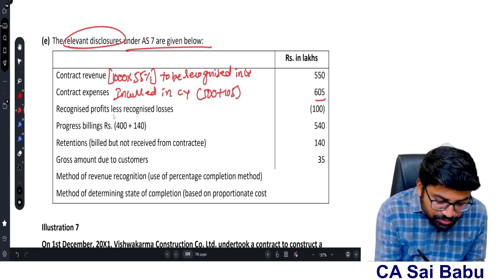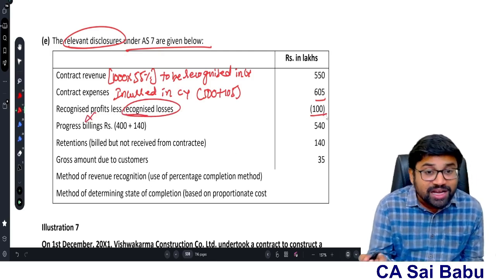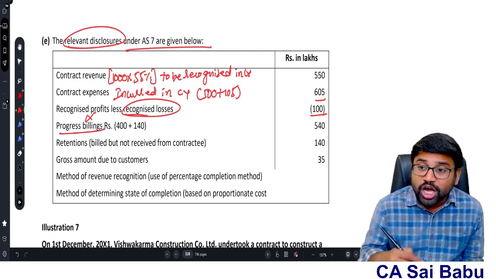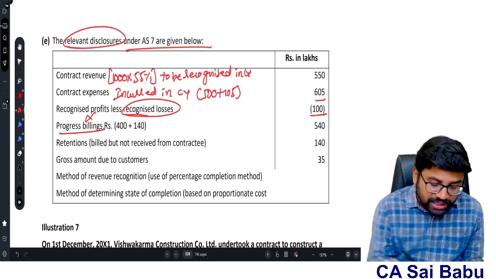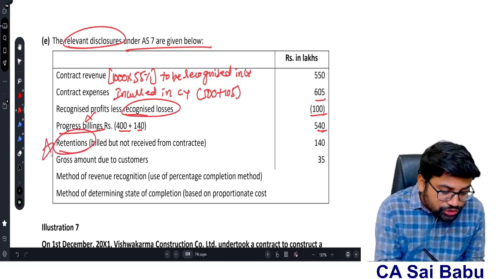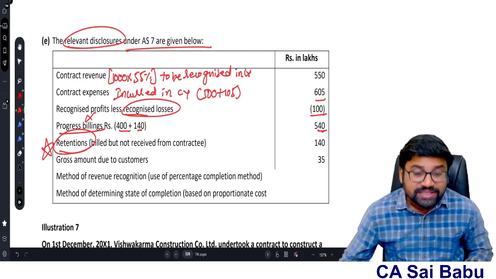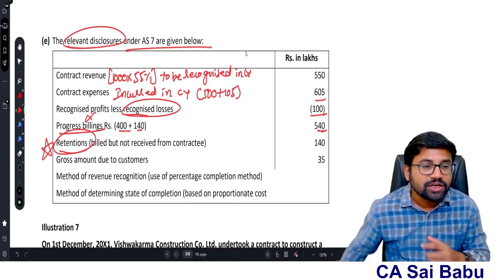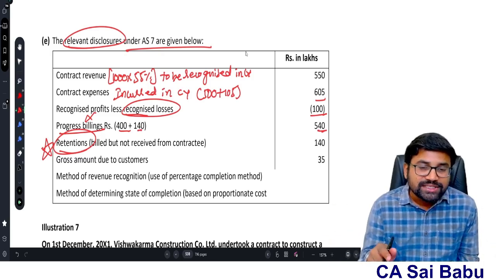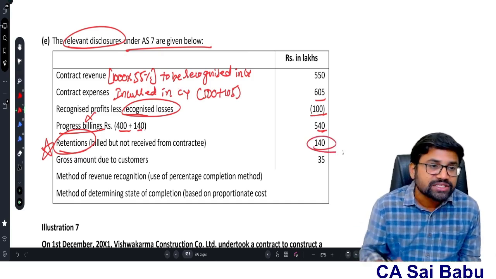Now what is the recognized profit less recognized losses? Recognized losses we got, no profit. How much? 100 loss. Now progress billings also we need to show. Progress billings means how much amount collected from the customer plus yet to be collected: 400 plus 140, 540. Now retentions also we need to show. This is important, sir. As per AS 7, retention money also we need to show. This point we already discussed in disclosures. If you want, you can check it, sir. What does retention mean? Billed but not collected from the customer. In this case, we billed 540, and in that 140 is not yet collected. So that is called retention money.